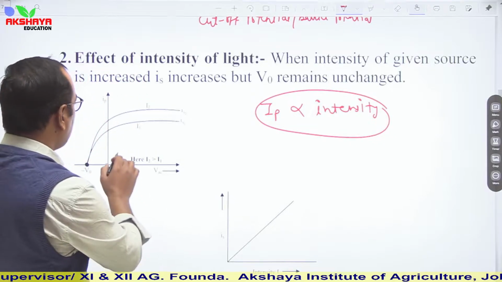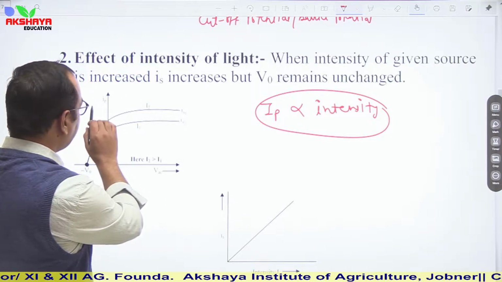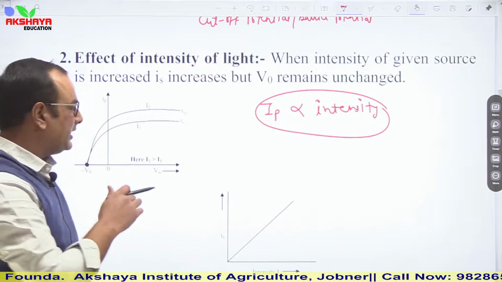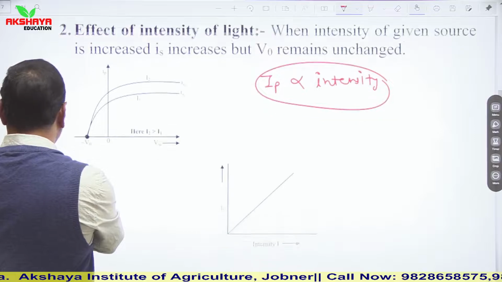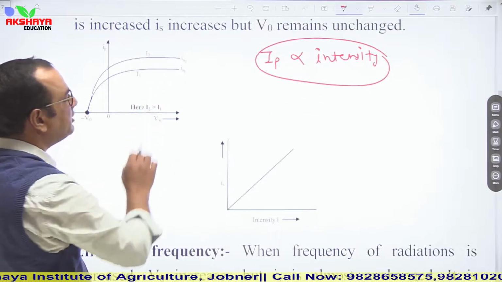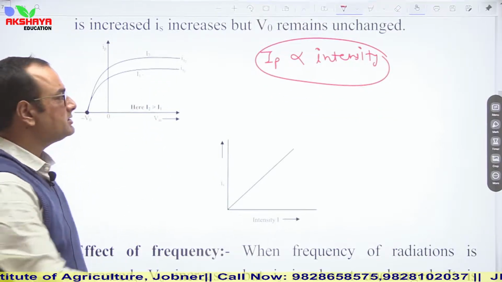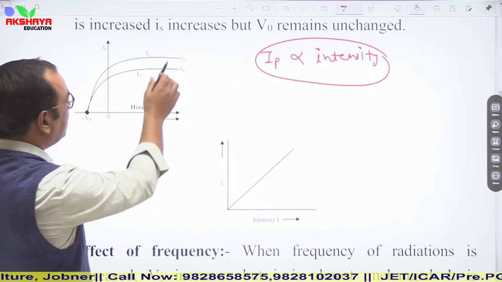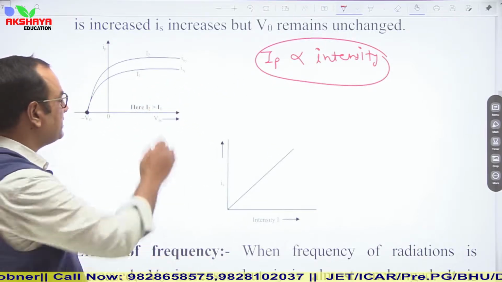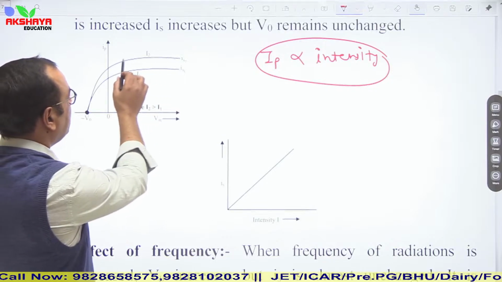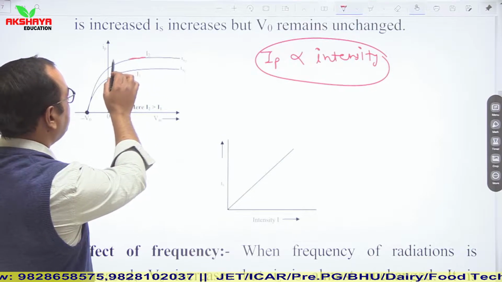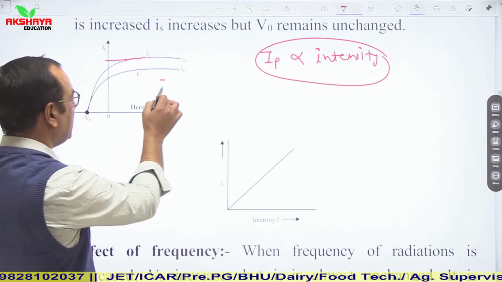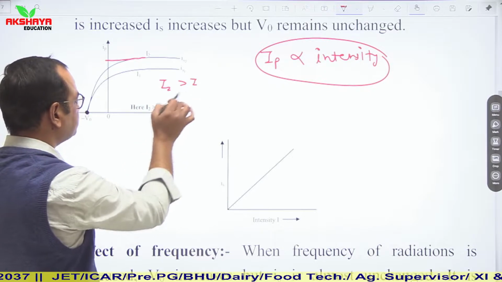Now if we plot a graph of photoelectric current and applied voltage at the anode, we can see that different intensities give different saturation currents. It means if intensity is different, then current is also different. In the case of I2 intensity, we can clearly see the photoelectric current is larger. It means we can say that I2 is greater than I1.